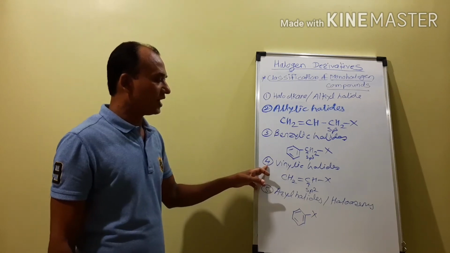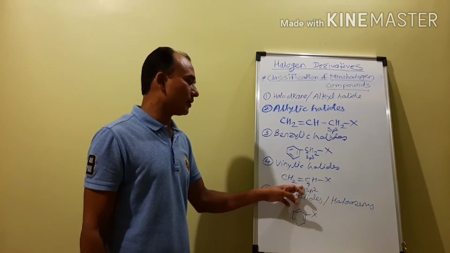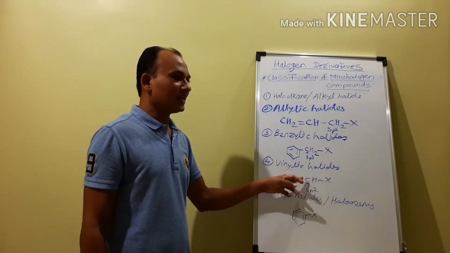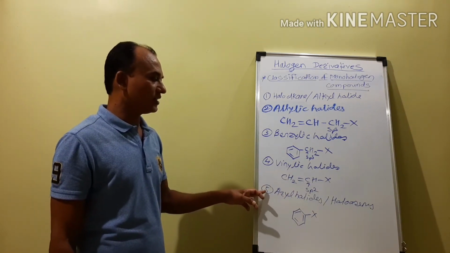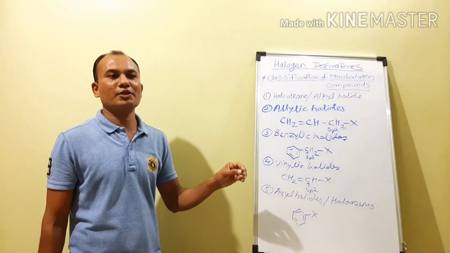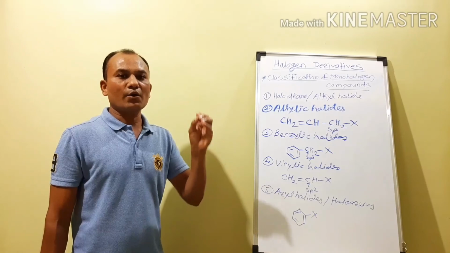Fourth one, vinylic halides. In the vinylic halides, the halogen atom is attached to the sp2 hybridized carbon atom, directly to the doubly bonded carbon atom. And fifth one is the aryl halides. In that case also the halogen atom is attached to the sp2 hybridized carbon atom which is a part of the aromatic ring.